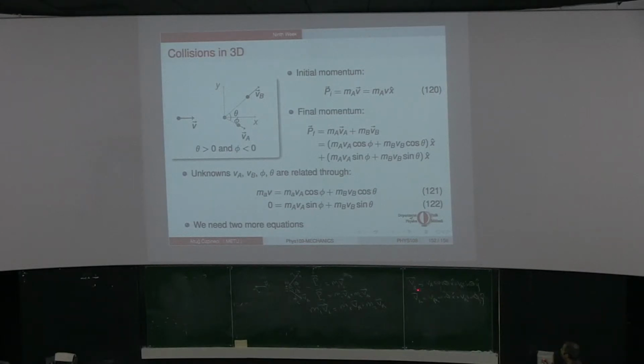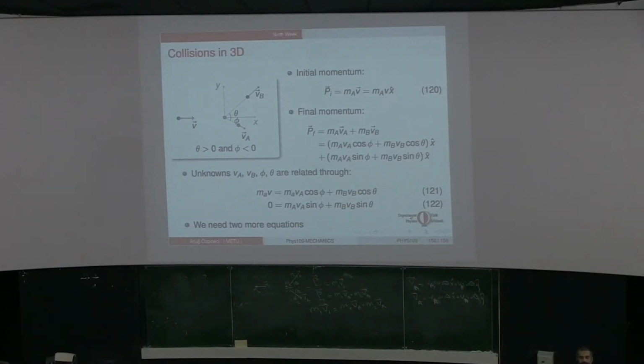Now you should be objecting to me. I said that the velocity of A is Va cosine theta. Now, I said that the components of B are Vb cosine phi in the x direction and Vb sine phi in the y direction.